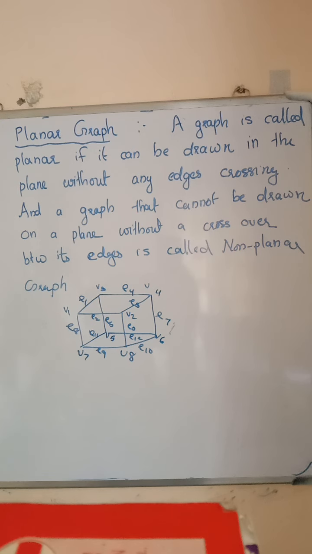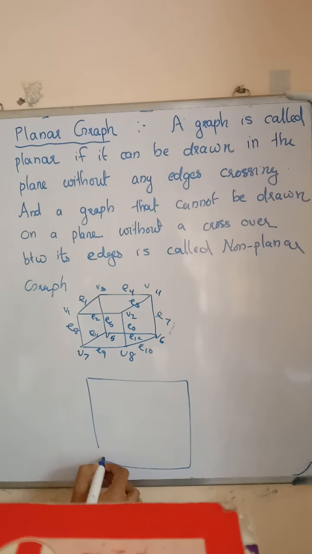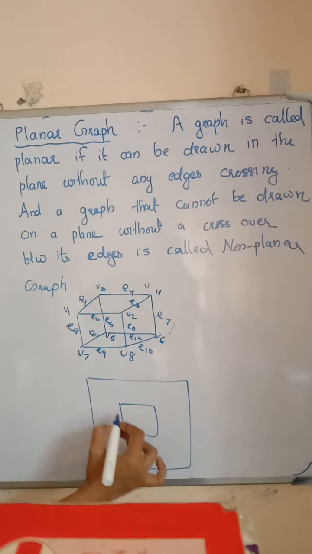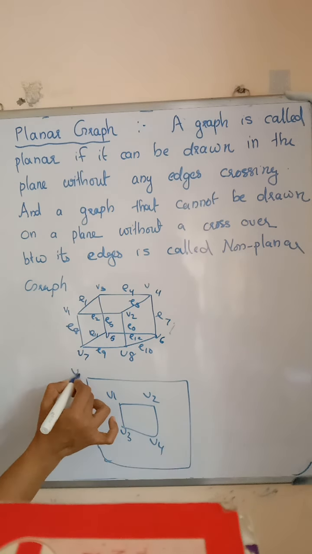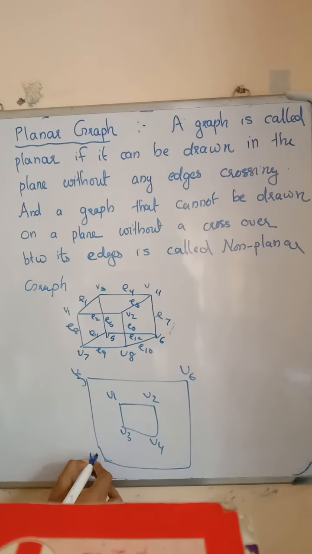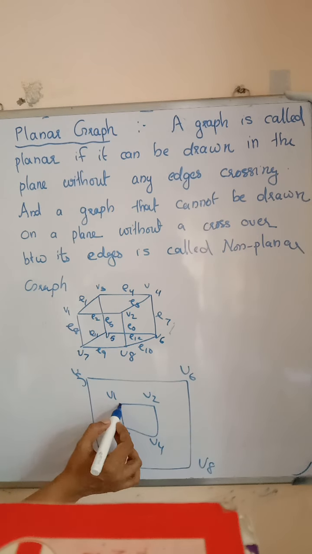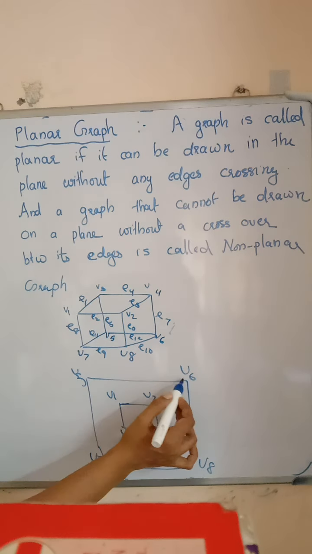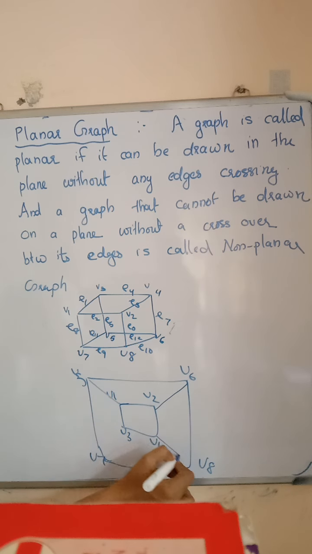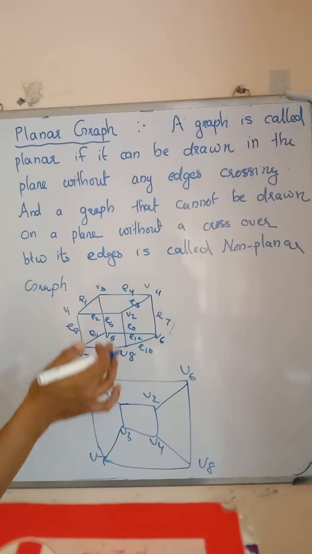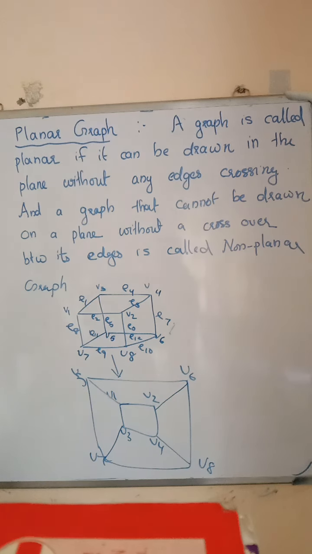We can draw this graph like this. Here also V1, V2, V3, V4, V5, V6, V7, V8 and 1, 2, 3, 4, 5, 6, 7, 8 edges are here. Other 4 edges here also. So we can draw this graph as a planar graph. Here we get a graph without any edges crossing.